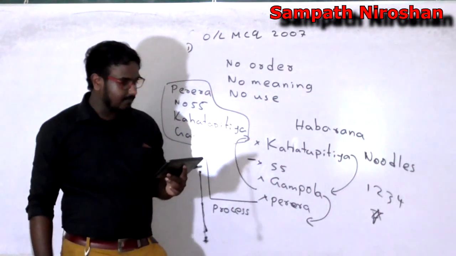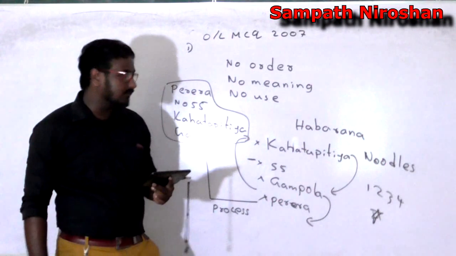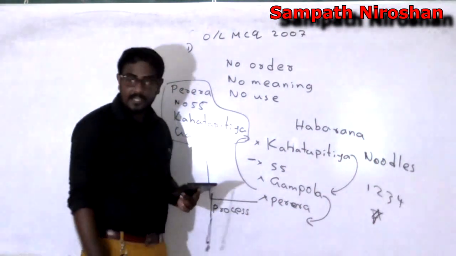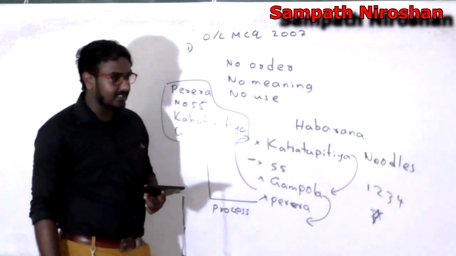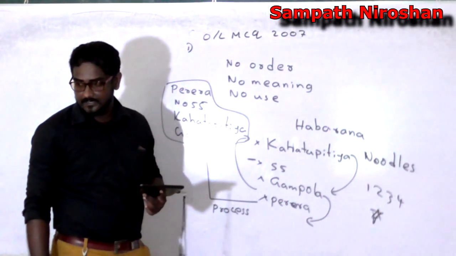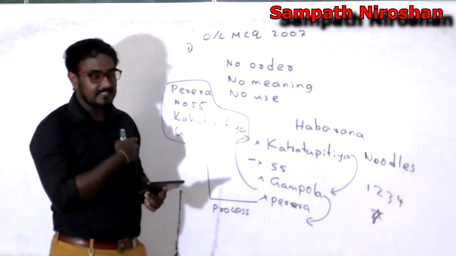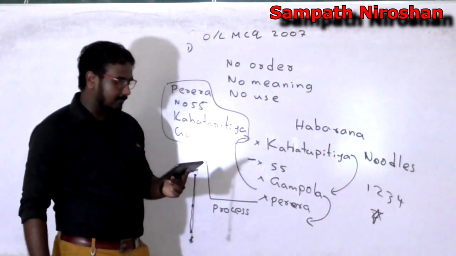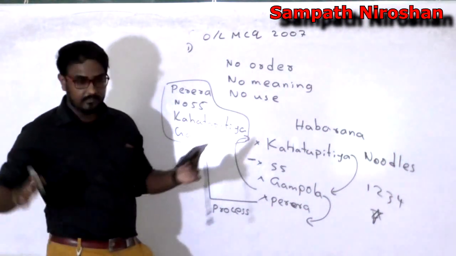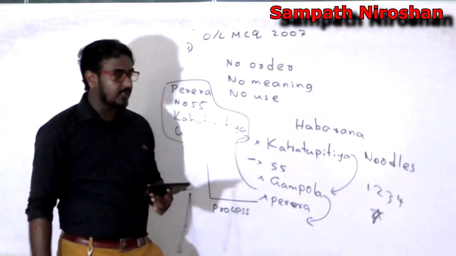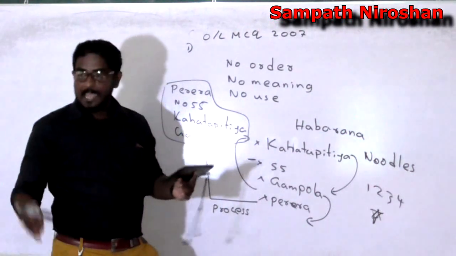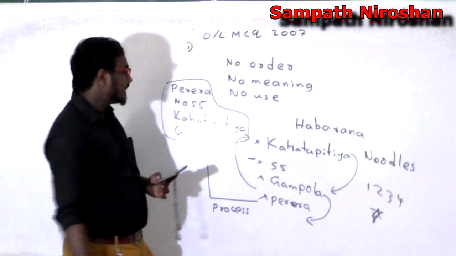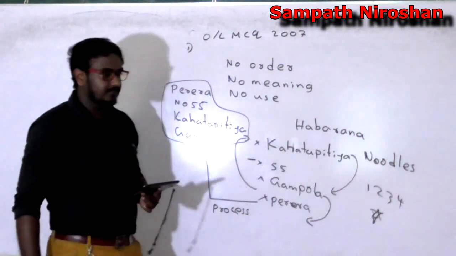And next one, maximum marks obtained by a student in a class. You need to get a list and you need to find out which is the highest by comparing each with each in the list, which means that's a process. If it has undergone a process, that's information. This is not data. Average marks obtained by students in the class. So you need to get the total number of marks, add them and divide by the number, then you get the average. That's a process, and still we have information.